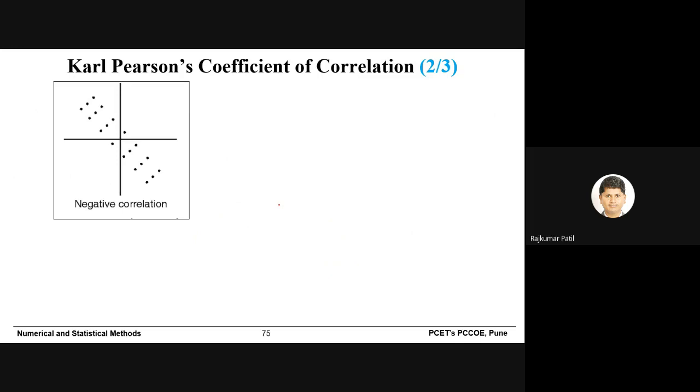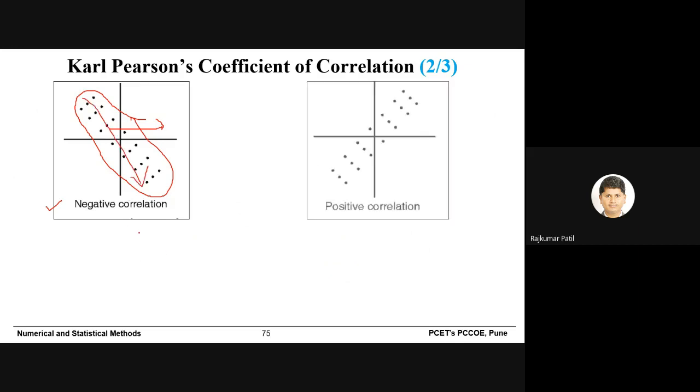Okay, so for a given data set of x and y, if you observe such a distribution of the data, then we can call it a negative correlation. As the value of x increases, the value of y decreases, that you can easily observe here. So that's why it is called negative correlation.